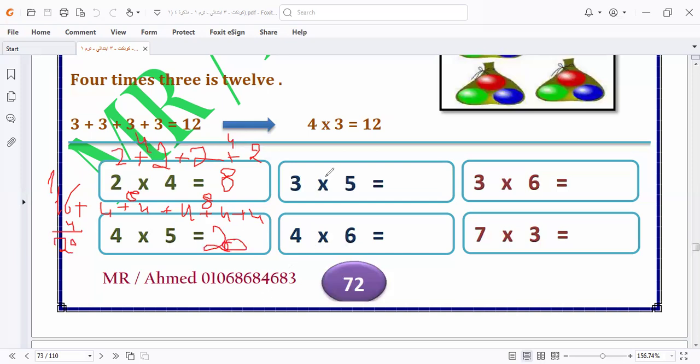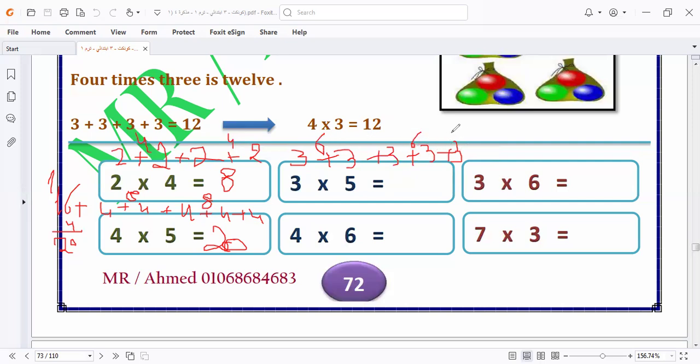Here is 3 times 5. So adding 3 five times: 3 plus 3 plus 3 plus 3 plus 3. I turned the video into a mathematics lesson. I left the English, and now I am teaching you mathematics. Okay, 3 plus 3 plus 3 plus 3 plus 3, it will be 5 times. 3 plus 3 will be 6.